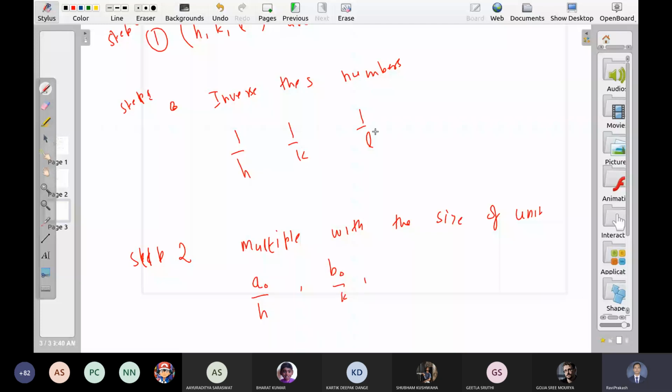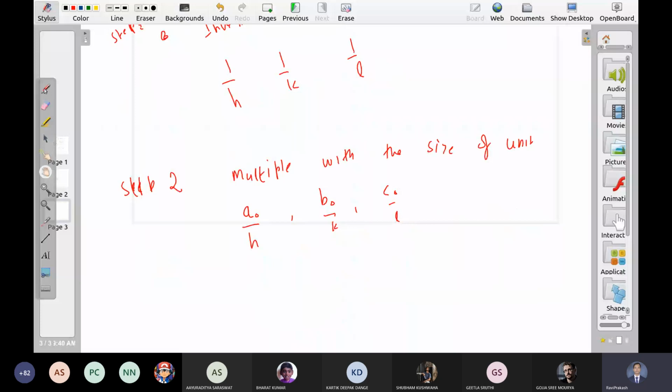What are these numbers? These numbers are the intercepts along the axes. Now you know the intercepts along the axes, you can easily create the plane. So this is the x-axis. Take a naught by h distance from here, take b naught by k distance from here, take c naught by l. This is the plane.